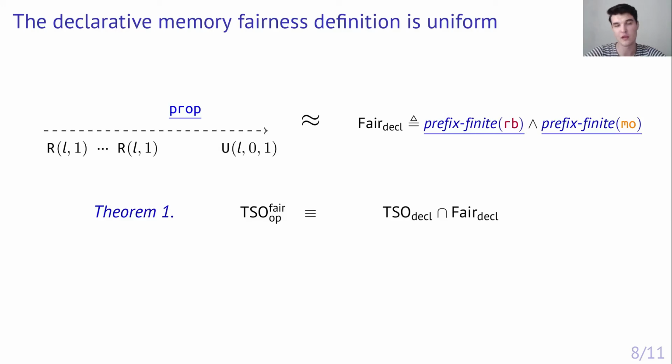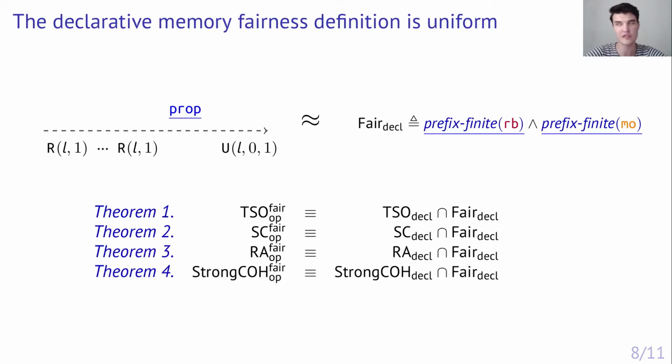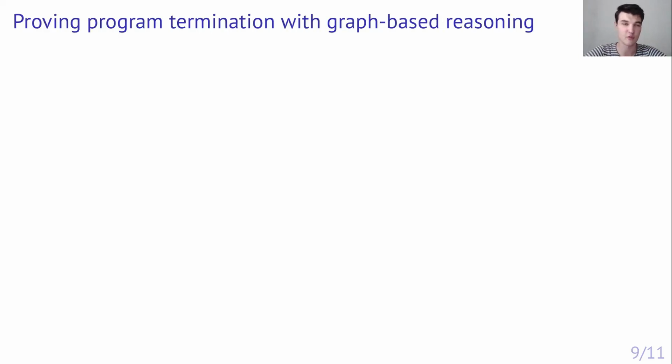Actually, the resulting declarative fairness definition turns out to be uniform. That is, we consider a number of other memory models, such as sequential consistency, release-acquire, and strong coherence, where the last two are simplifications of the C++ memory model. These models have equivalent operational and declarative definitions for finite executions. And for each of these models, we show that adding our memory fairness requirement to their declarative definition yields a model equivalent to their operational model extended with a suitable ad hoc memory fairness requirement. And these results are formalized in Coq.